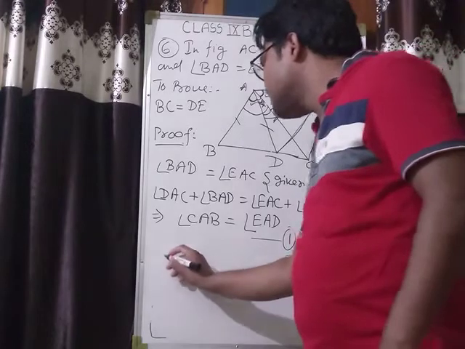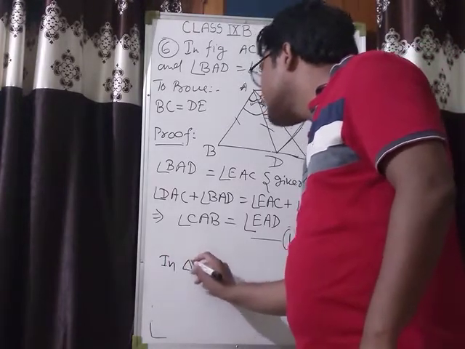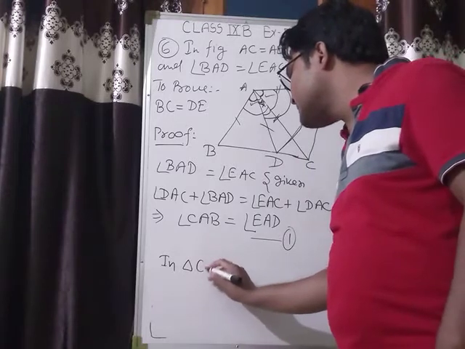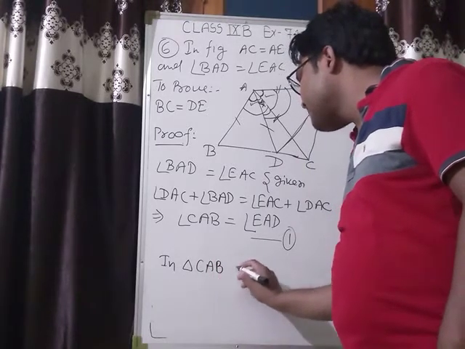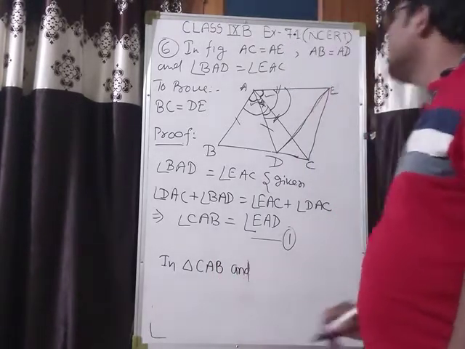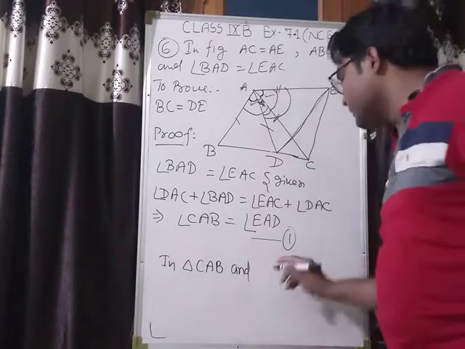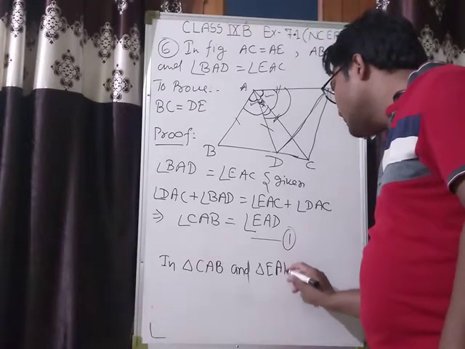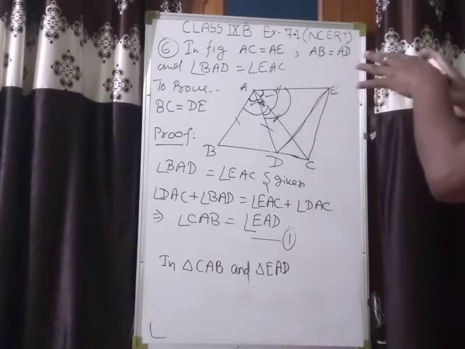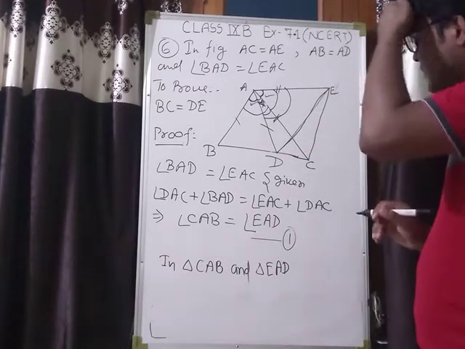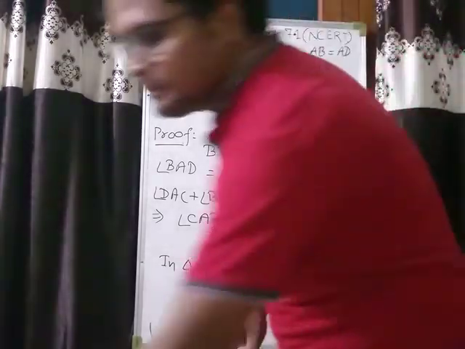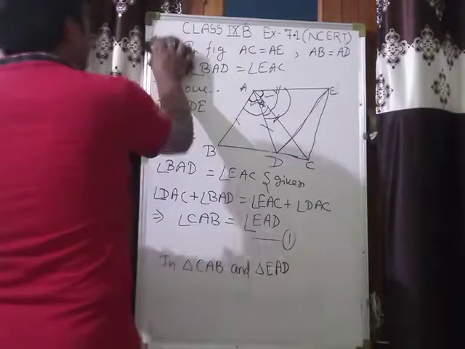triangle CAB and another triangle EAD. I am going to make these two triangles somewhere else.